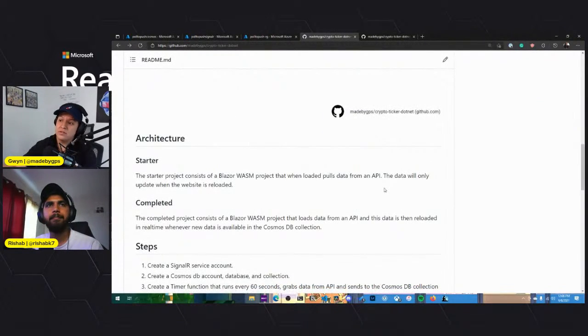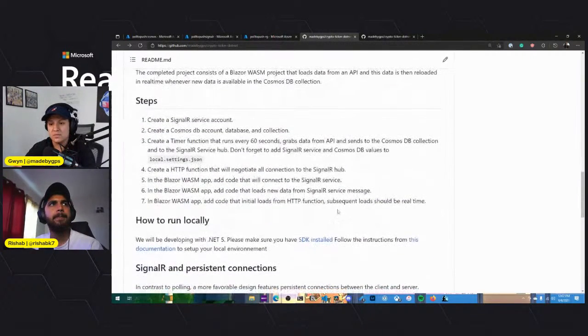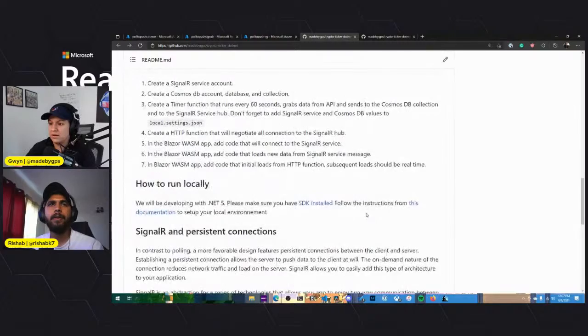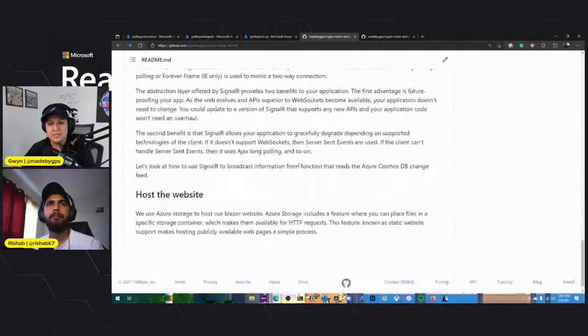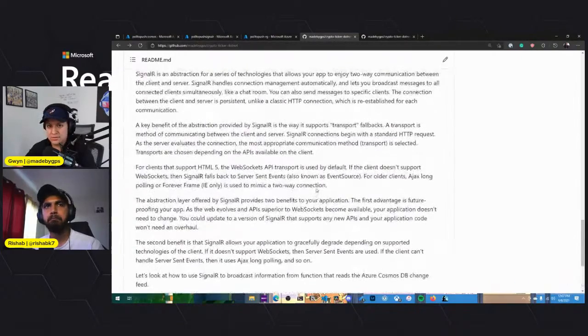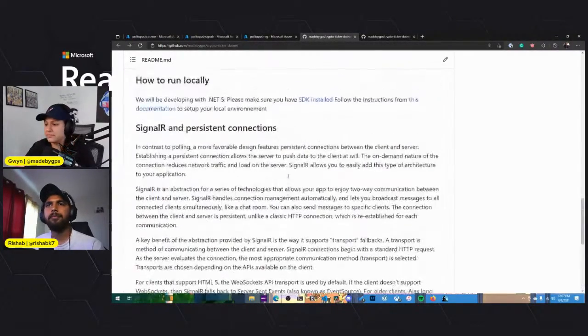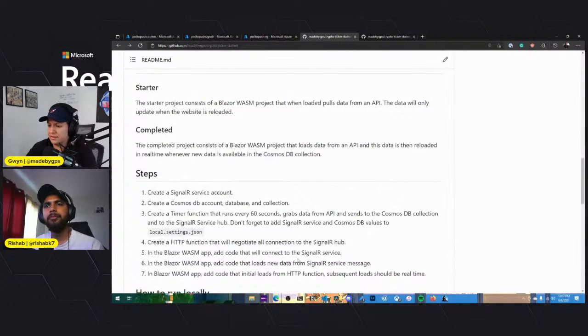And there's a bunch of other details in the repo, explaining the architecture, the steps you have to take to reproduce this demo, how to run it locally, and a little bit more about SignalR and persistent connections and hosting the site as well. So do take a look at that. We can go ahead and open up that project.